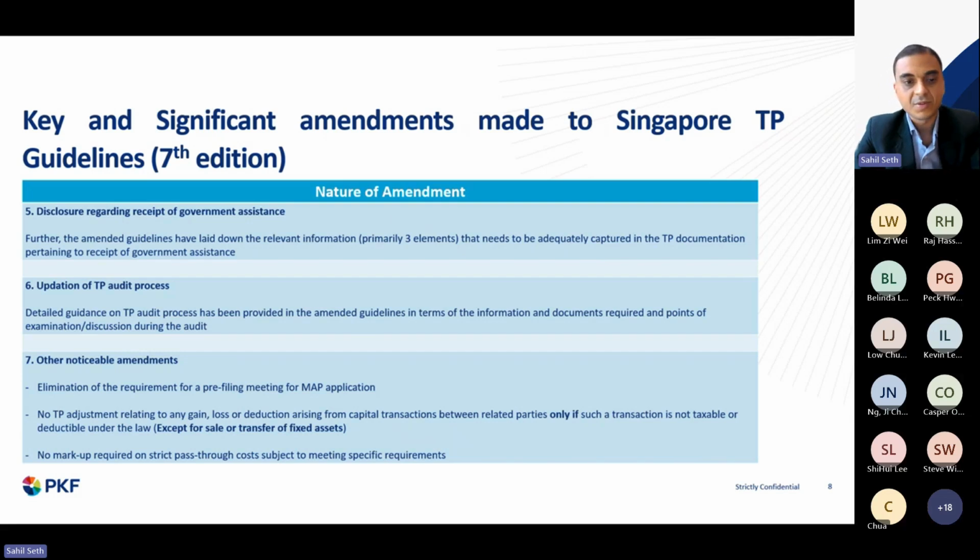Again, no markup would be required on strict pass-through costs, right? This is subject to meeting specific requirements: that these are totally pass-through costs without any significant additions from the Singapore taxpayer. It is a pure, plain vanilla kind of cost which has no impact on the taxable base, and there is no element of contribution made by the taxpayer in this. There are a couple of other requirements, but the main requirement is that it is absolutely a pass-through cost without any significant value addition from the Singapore taxpayer or the related party.